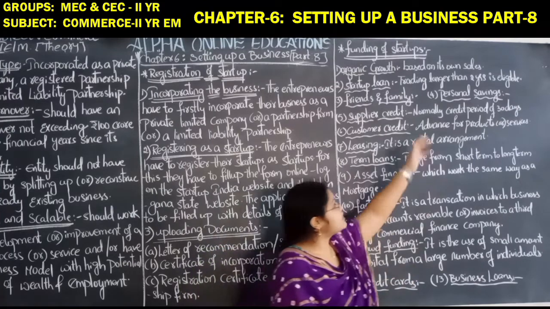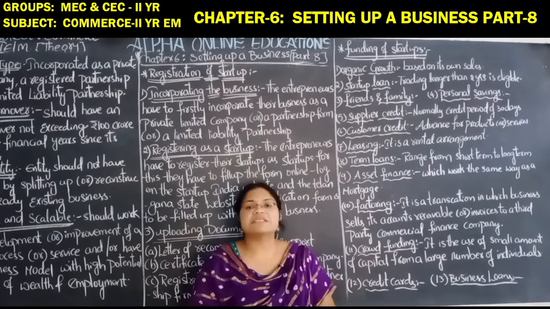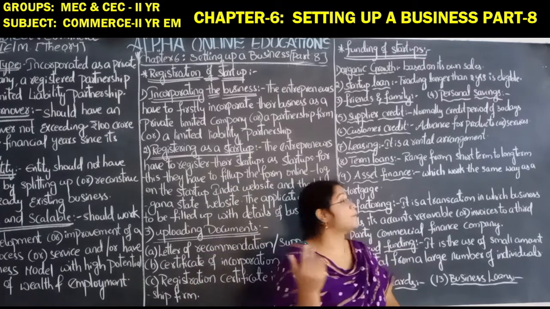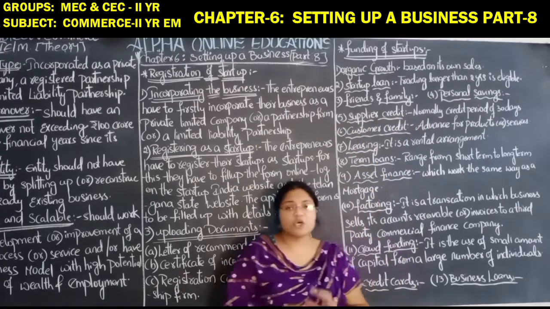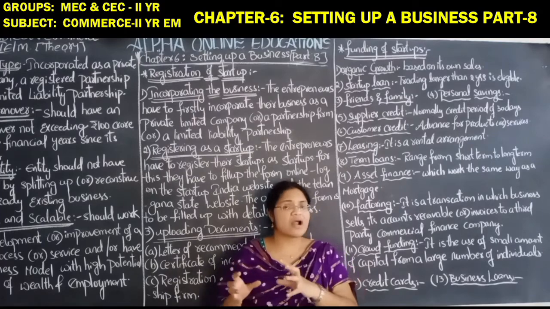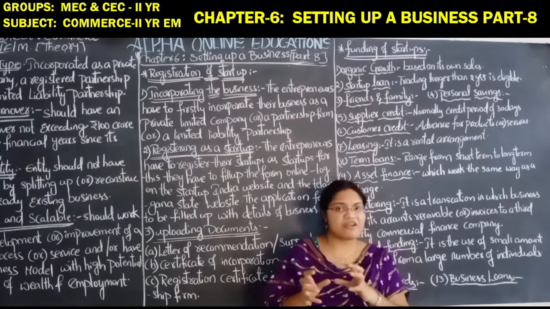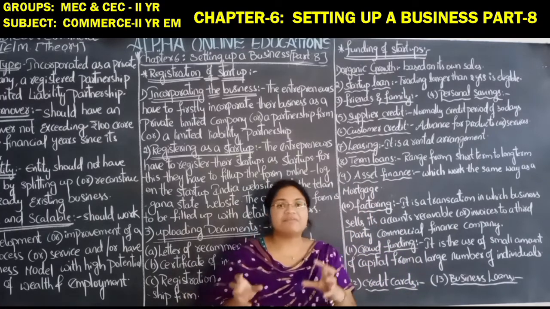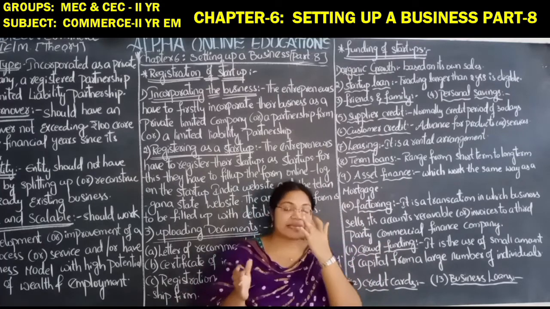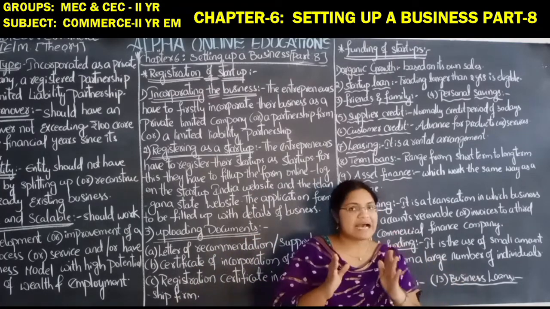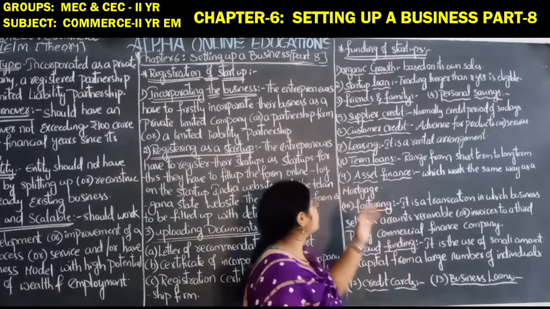Next, personal savings. If the entrepreneur has personal savings, from that he can also raise the fund. Supplier credit: normally a credit period of 30 days. The supplier from whom they take the raw material or anything else necessary for manufacturing a particular product, they can take it on credit without paying cash immediately, and repay the amount later. The time duration should not exceed 30 days, nearly 1 month.